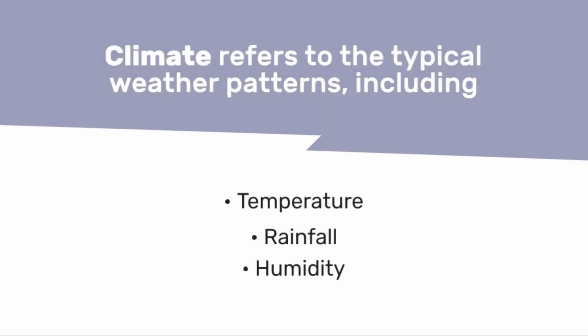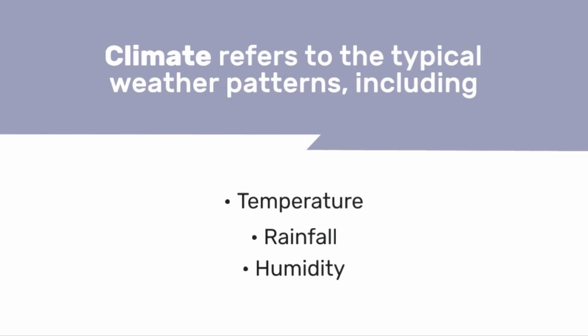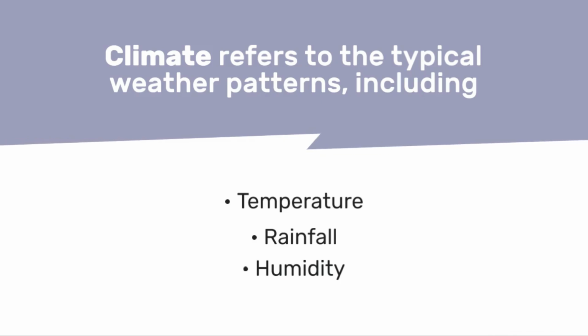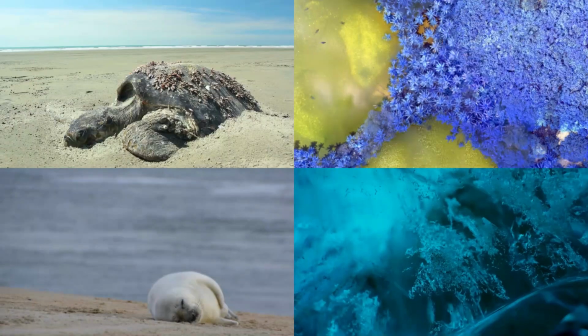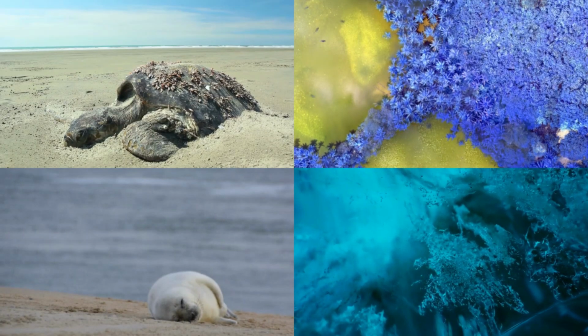Climate, long-term weather conditions. Climate refers to the typical weather patterns, including temperature, rainfall, humidity, and wind, observed in a specific area over many years. It's like the area's usual weather personality. Impact of climate change on survival.